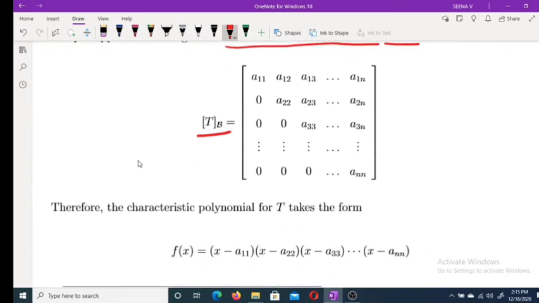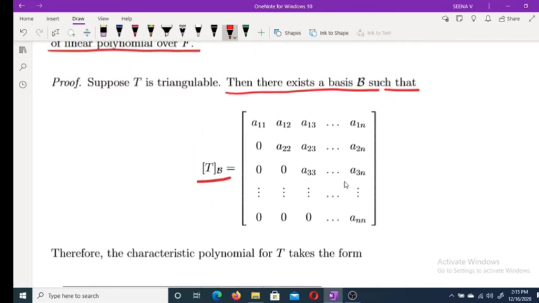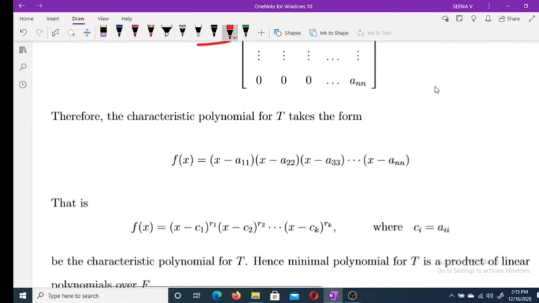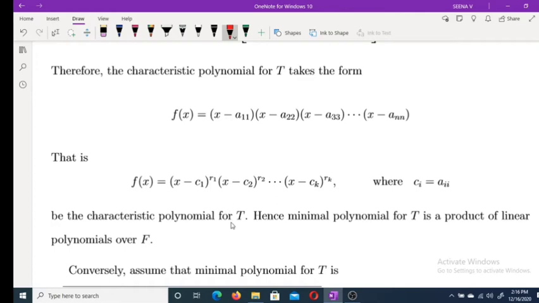Clear? Then what about the characteristic polynomial? Characteristic polynomial is of the form, it's a triangular matrix, therefore determinant of xI minus T. Okay. Therefore, this is of the form x minus a11, x minus a22, etc., x minus ann. That is, f of x is of the form x minus c1 raised to r1, x minus c2 raised to r2, etc., x minus ck raised to rk, where ci equals aii. Clear? Then this is the characteristic polynomial for T.